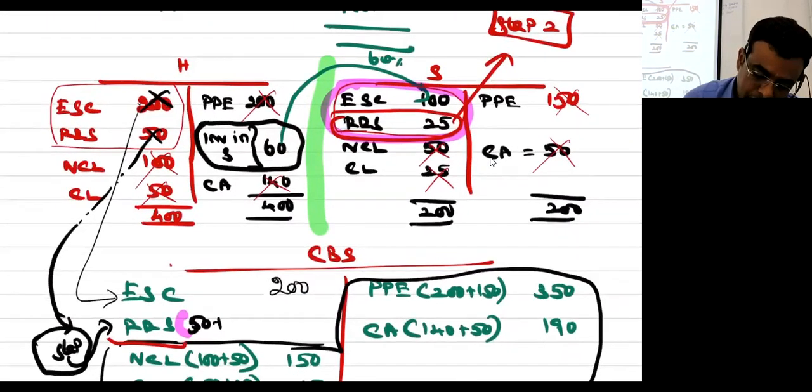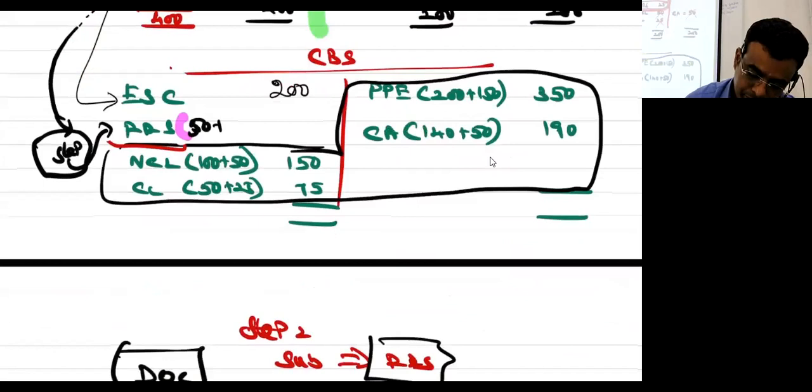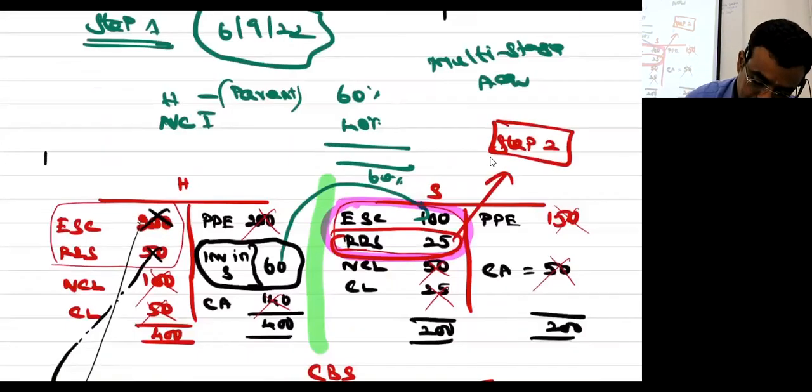Assume that the date of control is 1422.